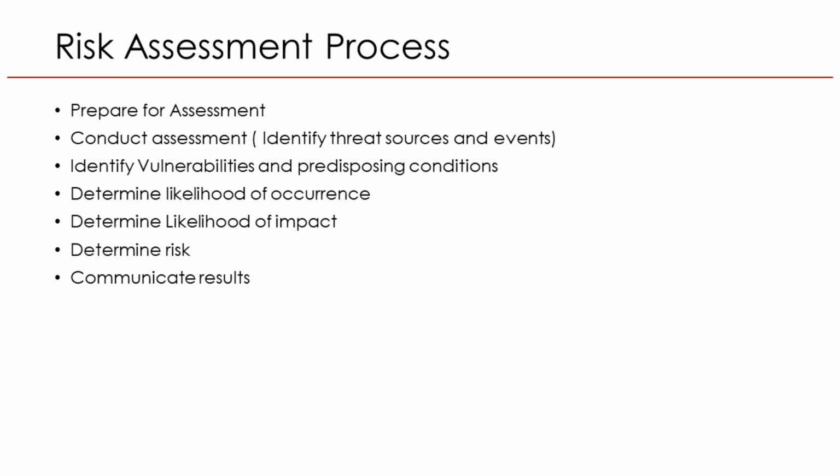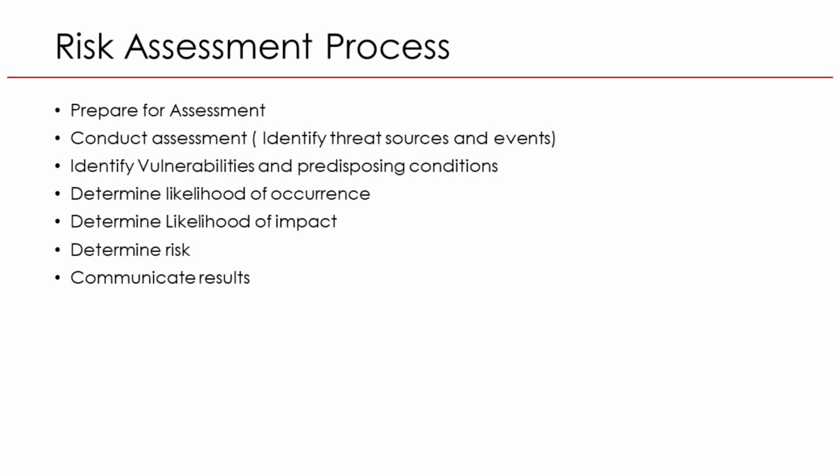4. Determine likelihood of occurrence. Here, the auditor estimates how likely it is that a threat will exploit a vulnerability. Example: in a university, phishing attacks may be rated highly likely because staff frequently receive suspicious emails and security awareness is low. 5. Determine likelihood of impact. The auditor evaluates how severe the damage would be if the risk happened. Example: in a retail company, a data breach could lead to customer trust loss, legal penalties, and major financial loss, a high-impact scenario.